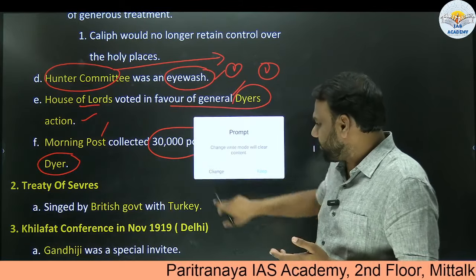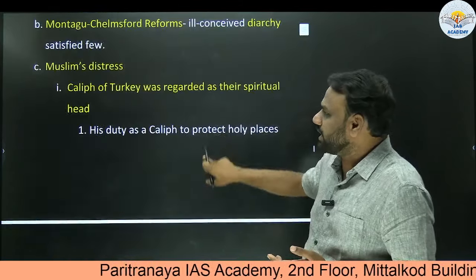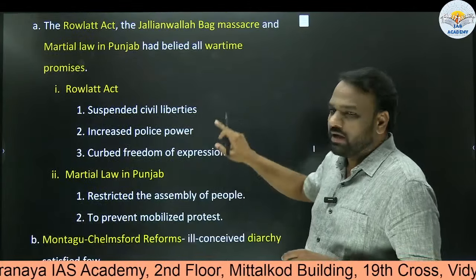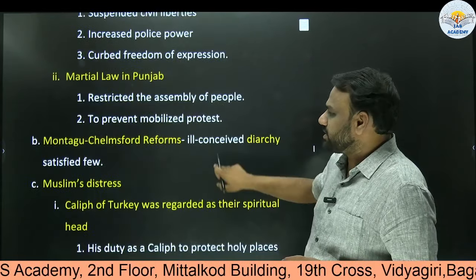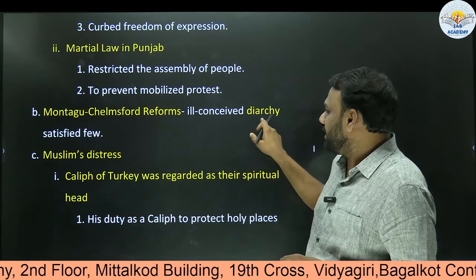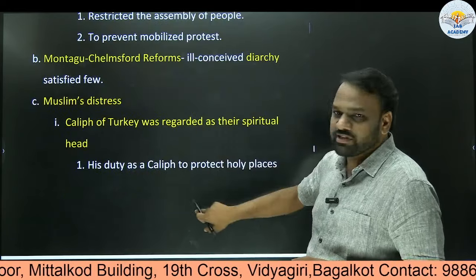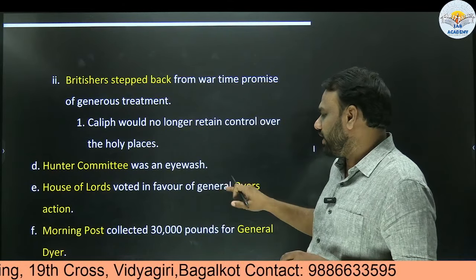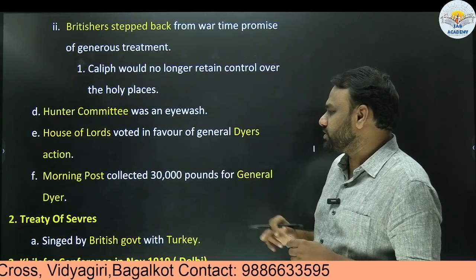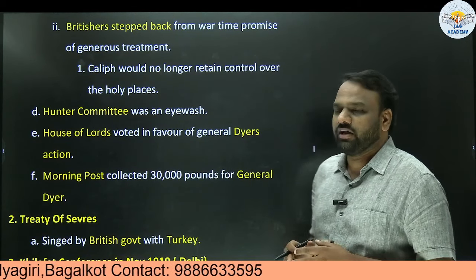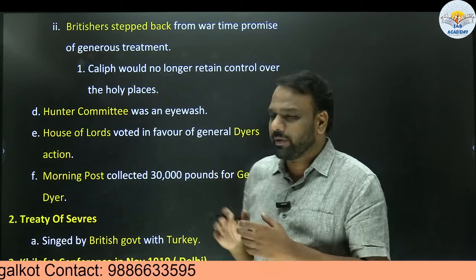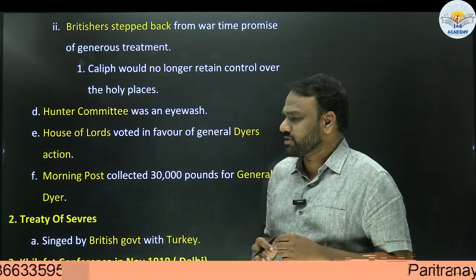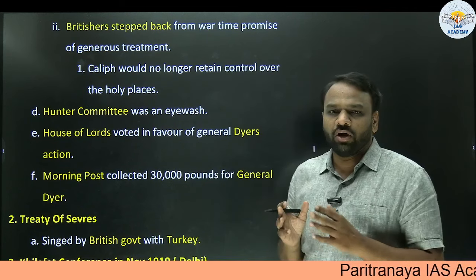So now, from a broader perspective, we understand that the various reasons for starting the non-cooperation movement are: the Rowlatt Act, the Jallianwala Bagh massacre, imposition of martial law in Punjab; next, the Montagu-Chelmsford reforms of an ill-conceived diarchy; next, Muslims' distress with respect to the Caliph of Turkey; and next, the Hunter Committee eyewash, the House of Lords voting in favor of Dyer's action, and the Morning Post collecting 30,000 pounds for General Dyer. All these developments created strife in Indians against the Britishers. As a result of this, we witnessed the non-cooperation movement.